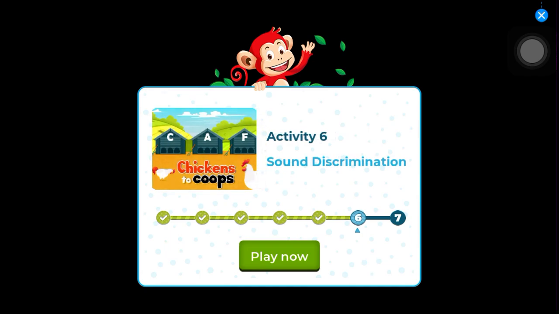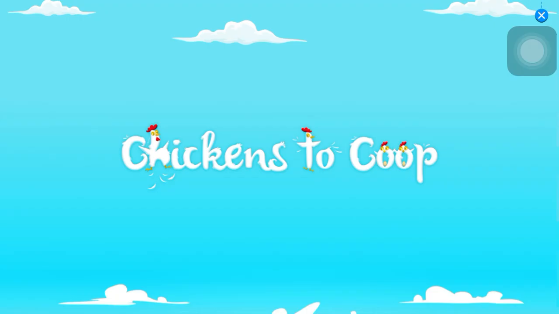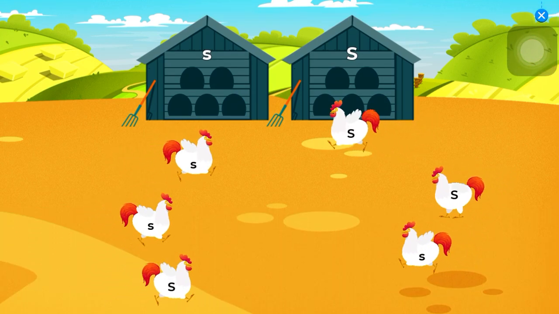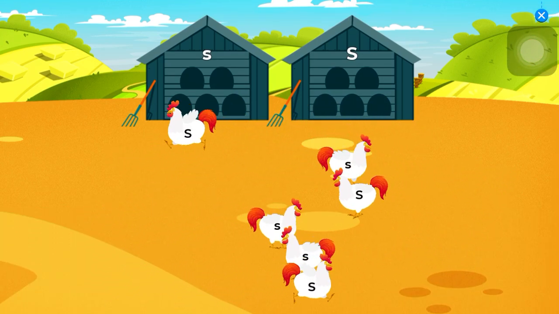Activity 6. Sound discrimination. Catch the chicken and put it in the right coop.